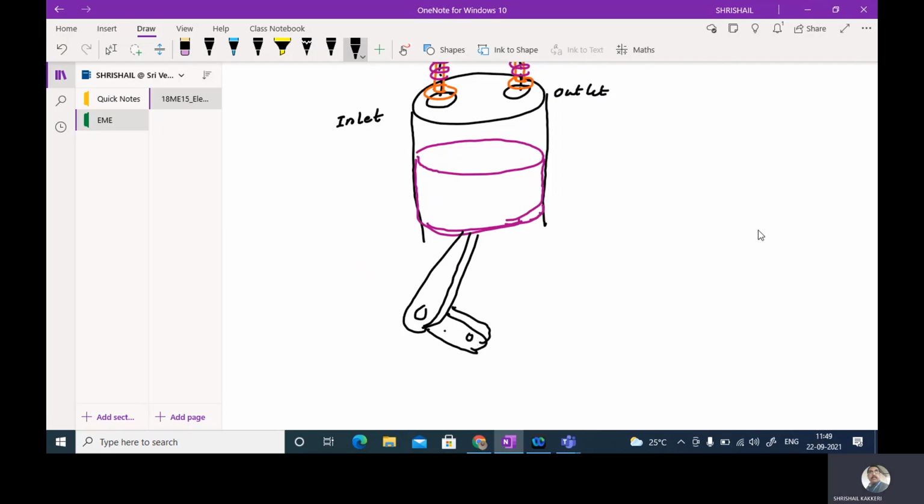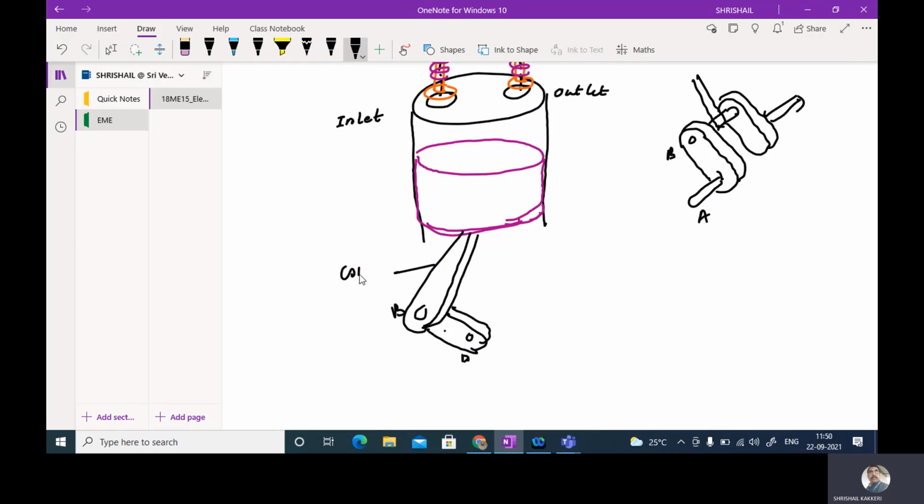How will this crank be? Let me show the crank also. The crank will appear exactly like this. The thing which I have written here is A, and this is B. At this particular location, this connecting rod will be connected.